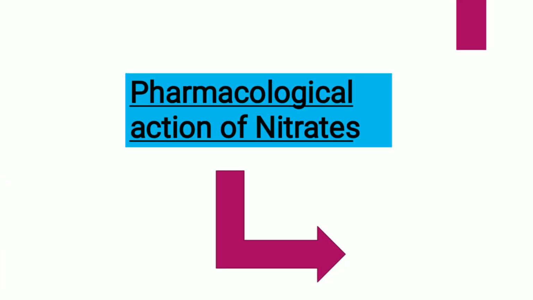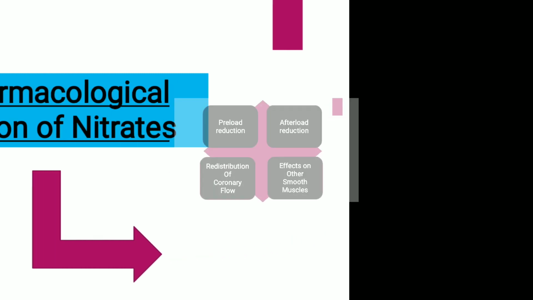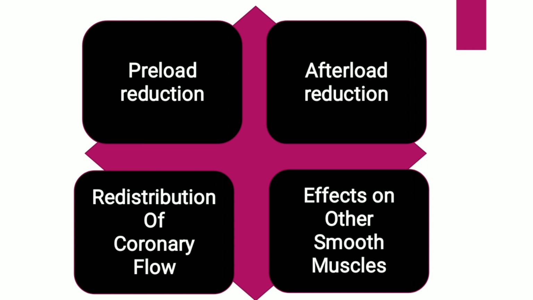Next one is the pharmacological action of nitrates. Let us see the pharmacological action of nitrates. The pharmacological actions of nitrates are in 4 stages. First one is preload reduction, second one is afterload reduction, third one is redistribution of coronary flow, and last one is effect on other smooth muscles.